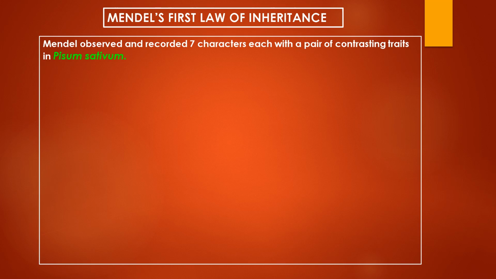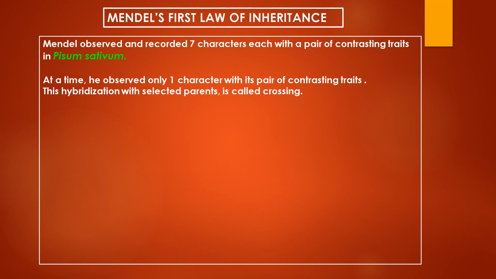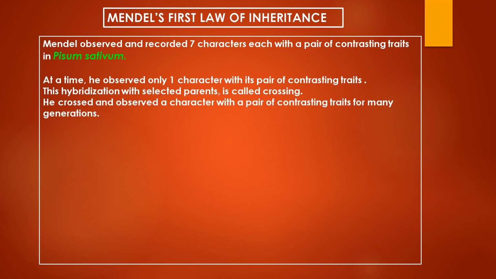You know that he observed Pisum sativum, that is pea plants, and he actually recorded 7 characters, each with one pair of contrasting traits. But the interesting fact is that he did not observe all the 7 characters together. He observed only one character with a pair of contrasting traits at one particular point of time. So for hybridization, he selected 2 parents. They had 2 contrasting traits of one character, and then he crossed them.